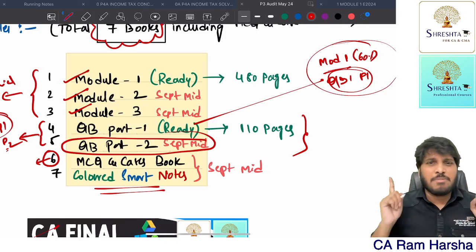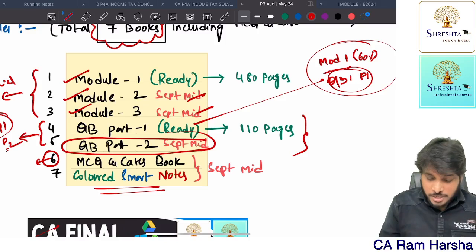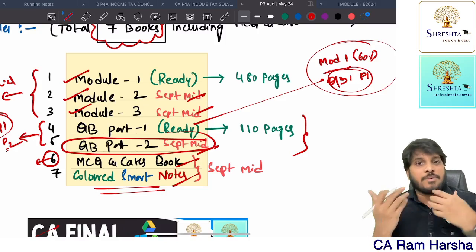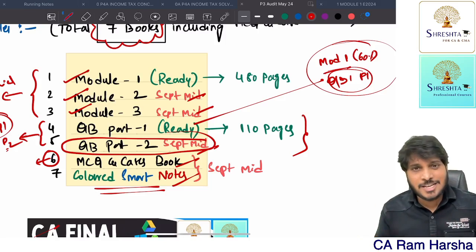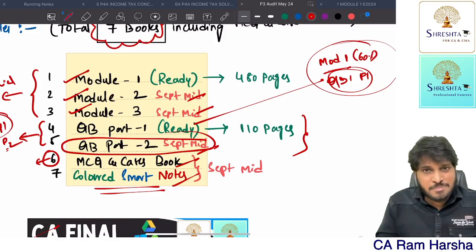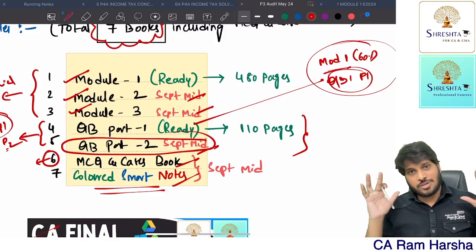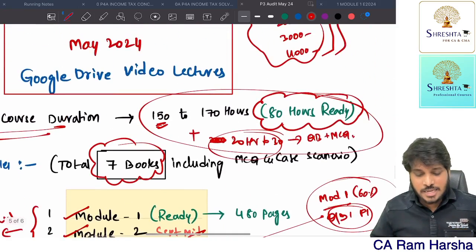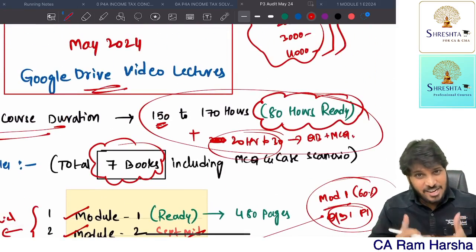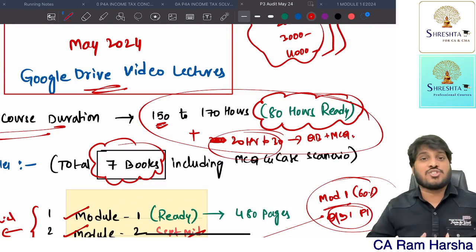Then by September, you will be getting module 2, module 3, and question bank part 2, MCQs and smart notes, all put together as a bunch. Of course, whoever registers from mid-September onwards will get the full 7 books bunch directly, and we will send you the classes via Google Drive. You can enroll either on our website or reach us on WhatsApp.